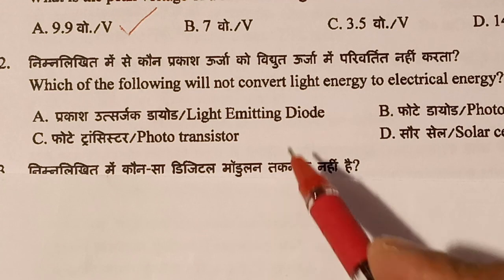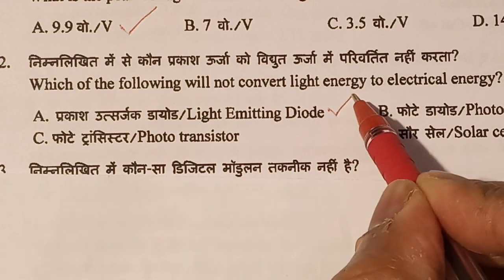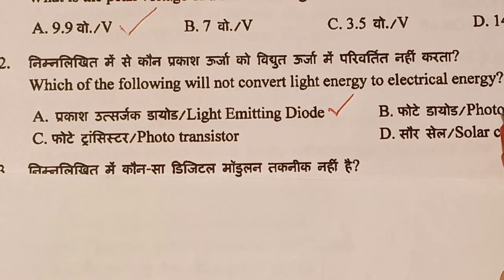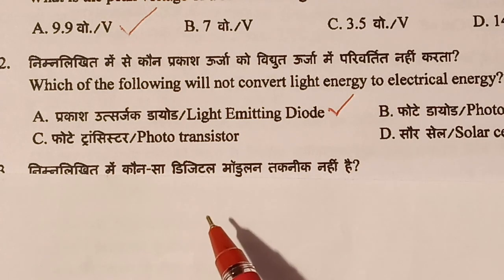The answer is option A, light emitting diode. The other three components, photodiode, solar cells and phototransistor, all accept the light. So the answer is the light emitting diode or LED.